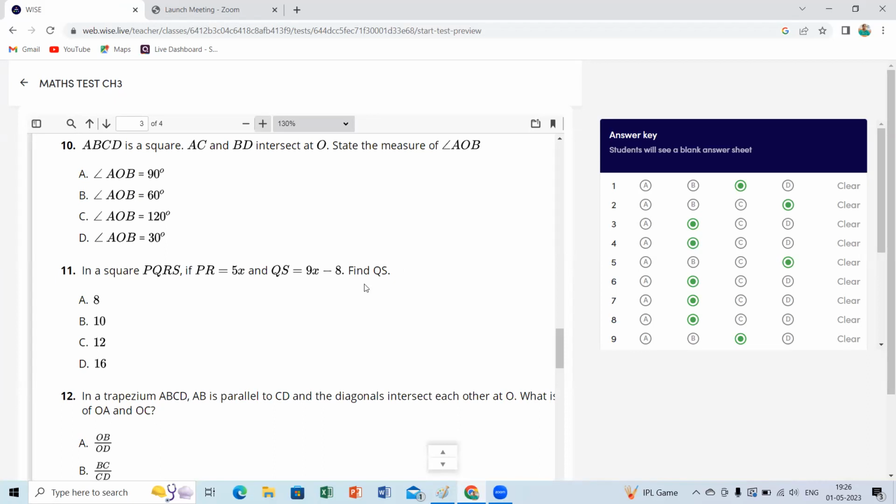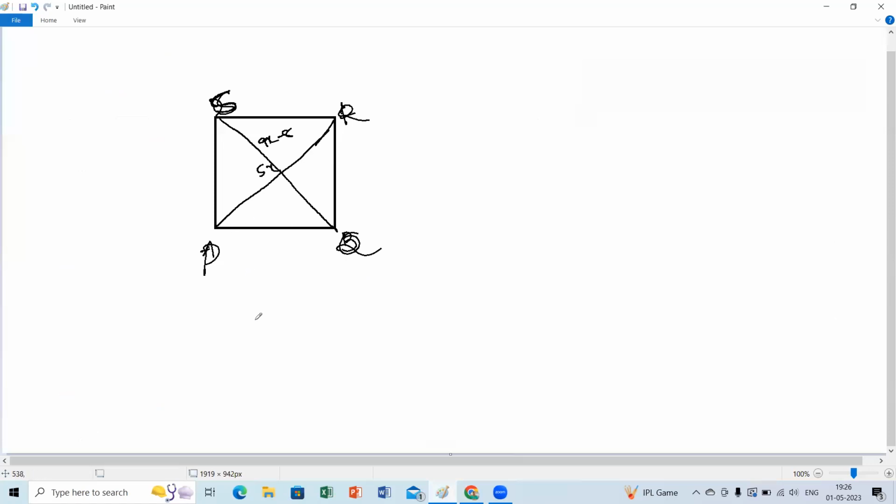Ma'am, can I answer? Yes, please. They give a linear equation. PR is equal to 5x, QS is equal to 9x minus 8, and both diagonals are equal. So 5x equals 9x minus 8.